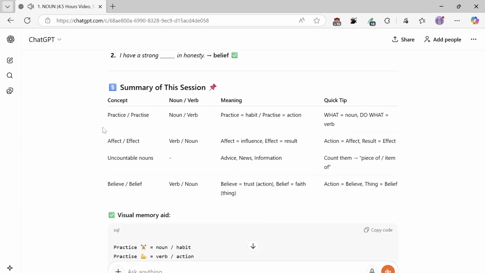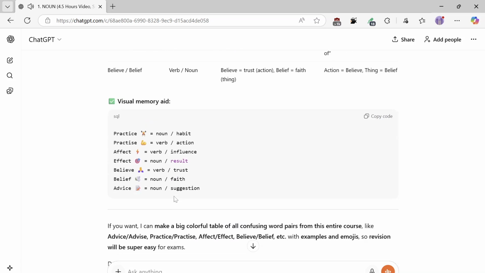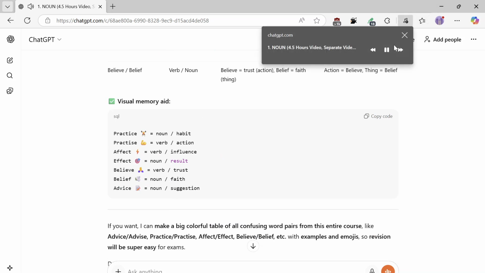Summary of this session: concept, noun, verb, meaning, quick tip. Practice, practice: practice equals habit, practice equals action. Affect, effect: affect equals influence, effect equals result. Action, result equals effect. Uncountable nouns: advice, news, information. Count them with piece of, item of. Believe, belief: believe equals trust, action; belief equals faith, thing. Visual memory aid: you can see the word pairs from this entire course, like advice, advise, practice, affect, effect, believe, belief, etc.